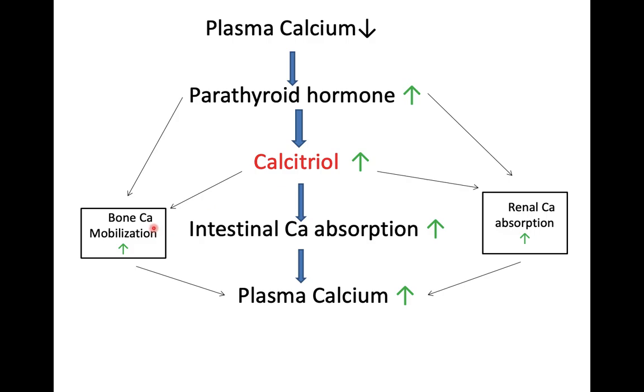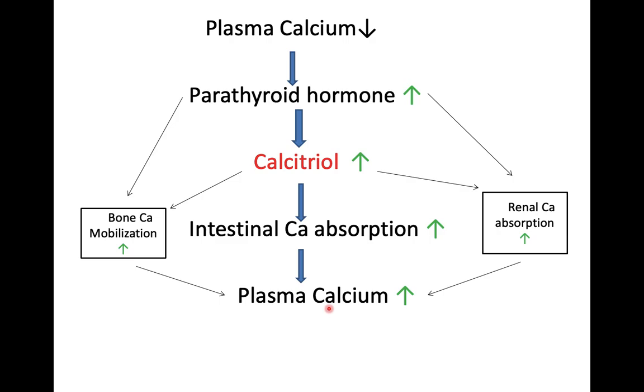On the bone, it has a two-way action. In a normal scenario, when blood calcium is normal, the calcium will be deposited into the bone. It will strengthen the bones. Whenever there is a low amount of calcium, it will do the mobilization of calcium from the bones to the blood. On the intestine, it increases the synthesis of calcium binding protein, that is the calbindin, and that will lead to increased calcium absorption. On the kidney, it decreases the excretion of calcium and phosphate. So ultimately there will be elevation of the plasma calcium.